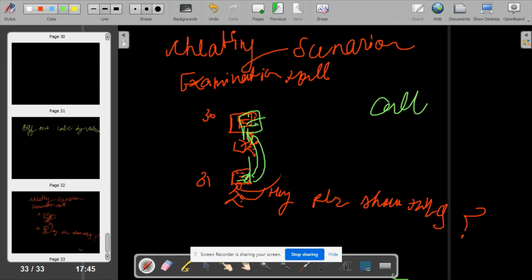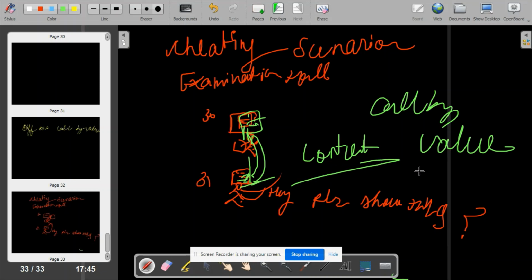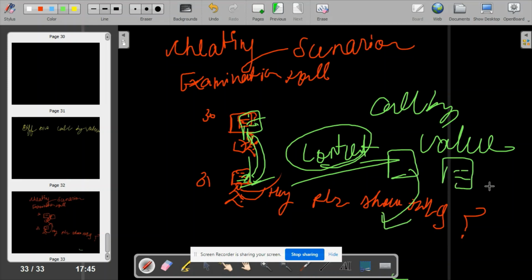Okay, this is call by value. It means you have just shown the content. By this cheating method, you have just shown the content of your paper to your friend. Whatever you have written on your sheet, you have just shown to your friend so that he can also write the same on his sheet.